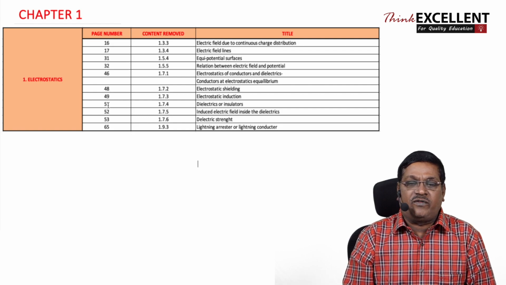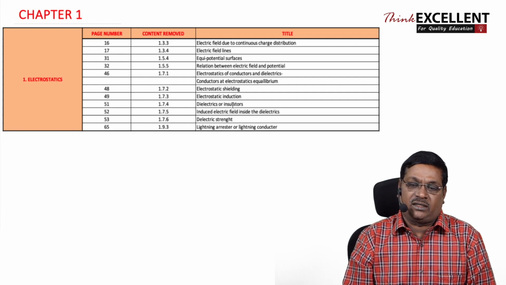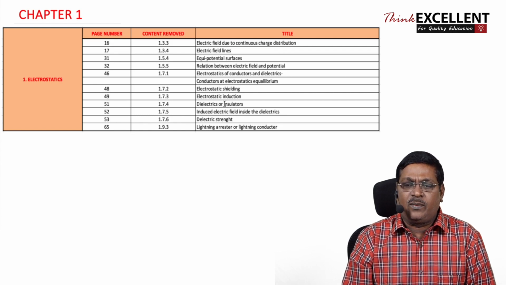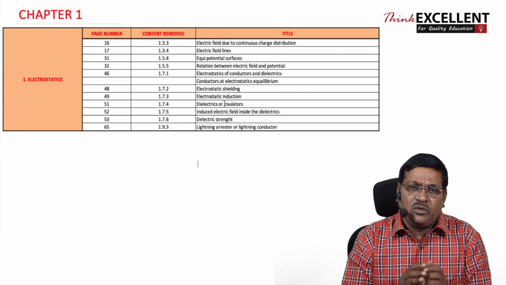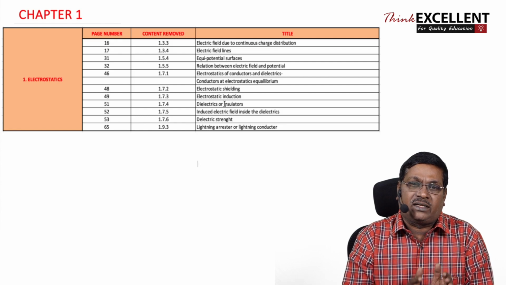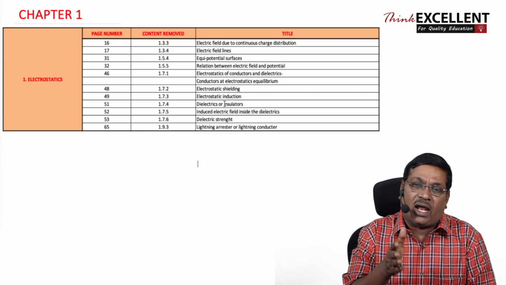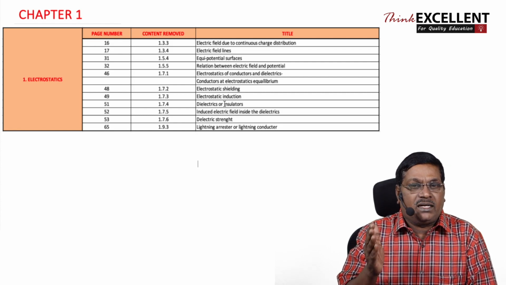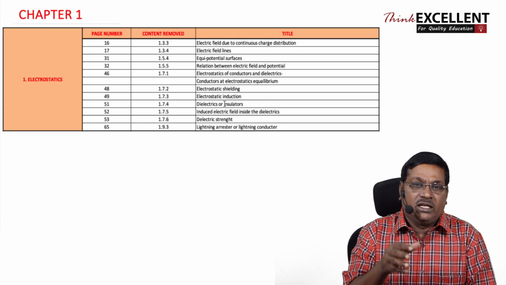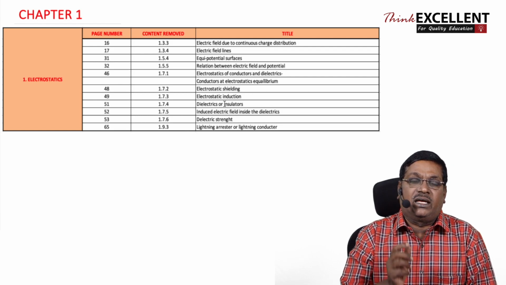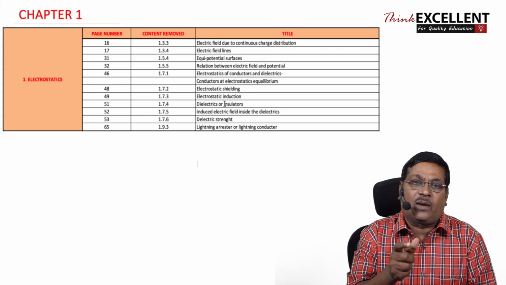Now, in page number 51, 1.74, the removed contents are dielectrics and insulators. A very simple concept. Here my suggestion is, if you know the meaning of dielectric, then only will you be able to understand one content that is included in the syllabus, the effect of dielectrics in a capacitor.